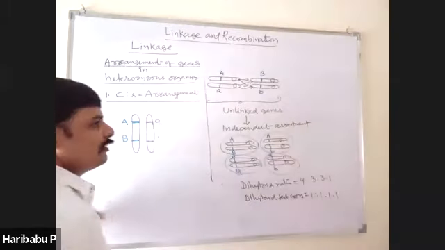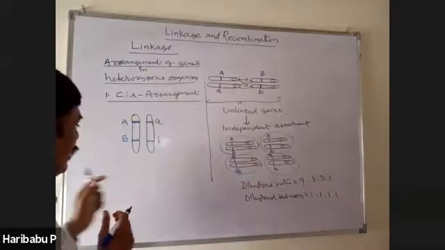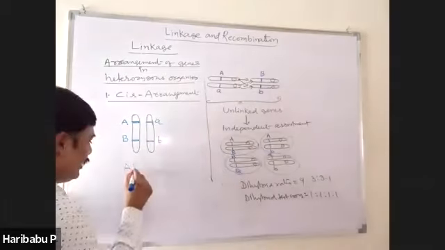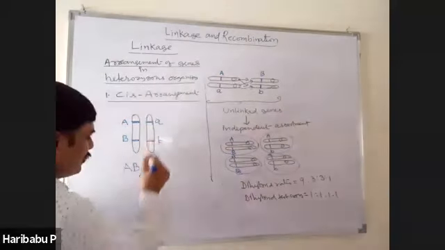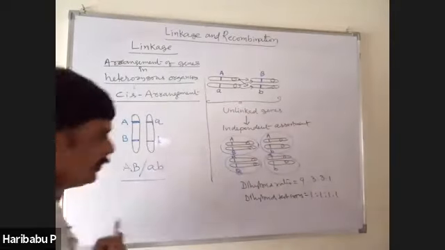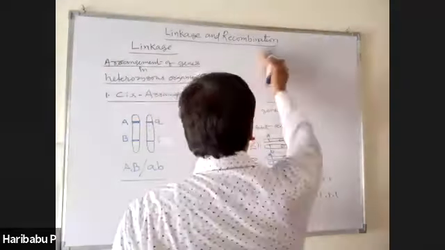Such arrangement of genes is called cis arrangement. Then it can be represented like this: capital A, capital B slash small a, small b. This is cis arrangement.